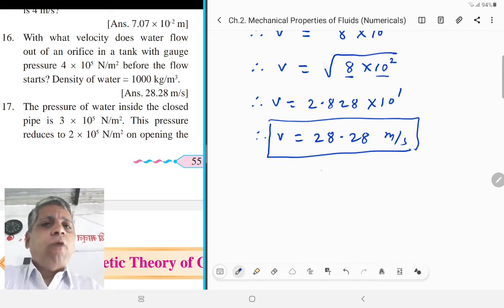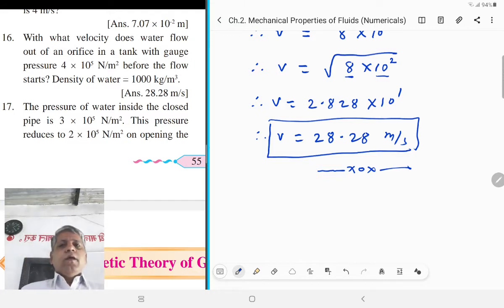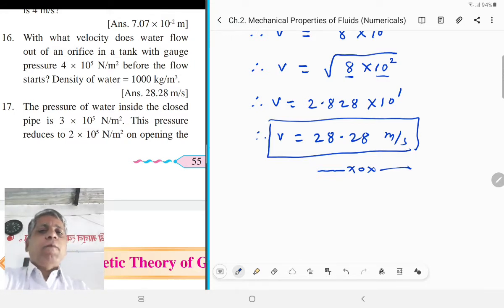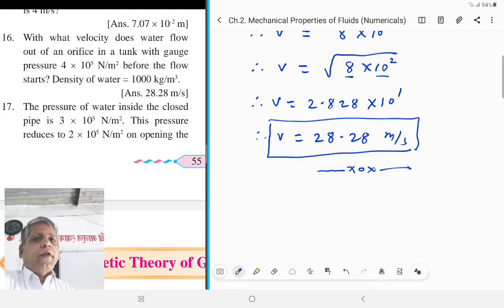The pressure of water inside a closed pipe is 3 into 10 raised to 5 Newton per meter square.